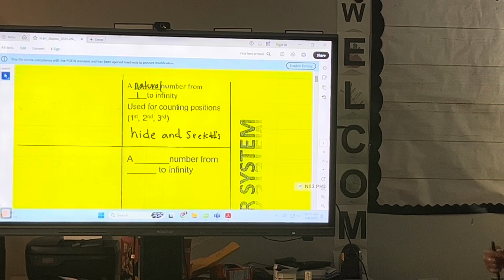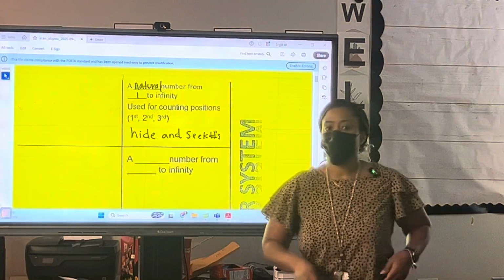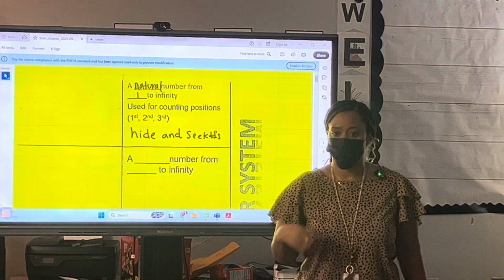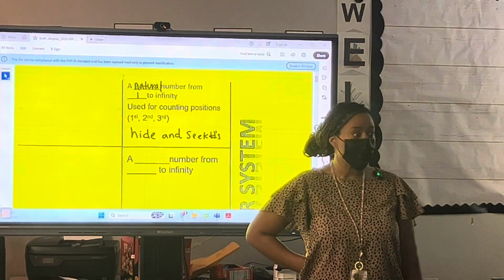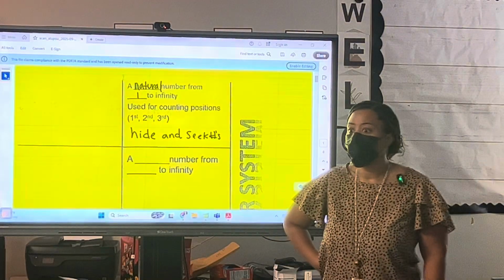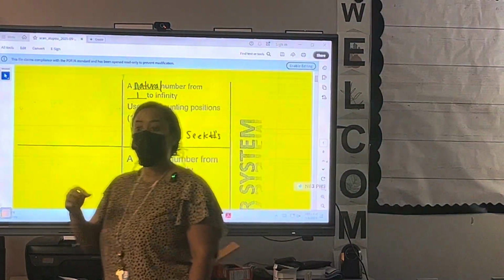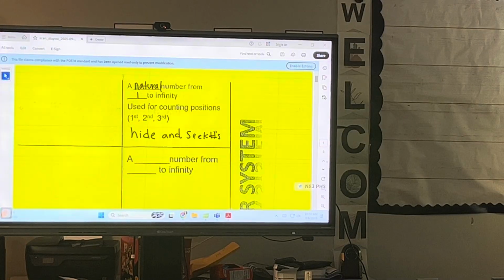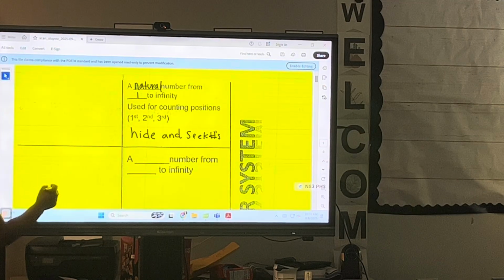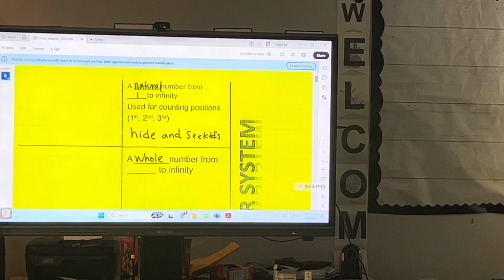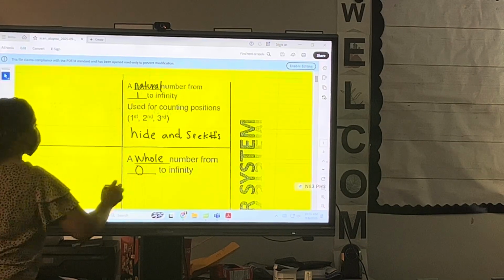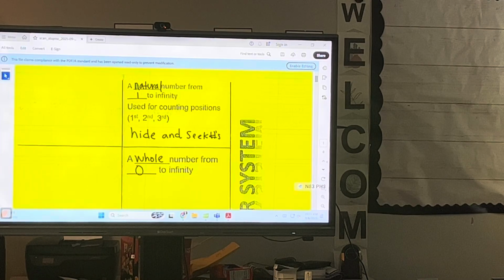So I need everybody to say whole numbers. Emphasize whole numbers. What number did your lips make when you said whole numbers? A circle. So what number is that? 0. All right. Everybody say whole numbers. So a whole number starts at, what number did our lips make when we say whole numbers? 0. This is the importance here. 0 to infinity.